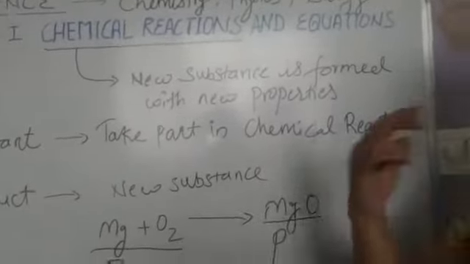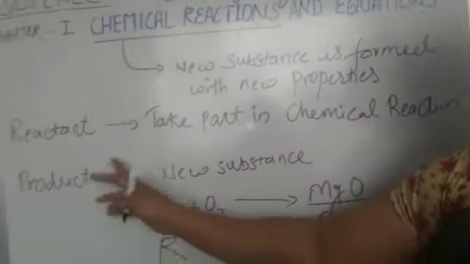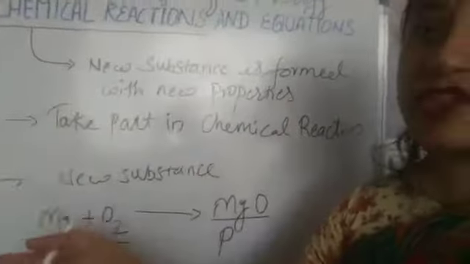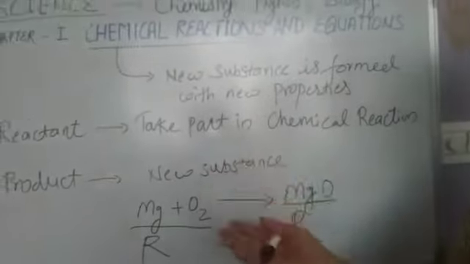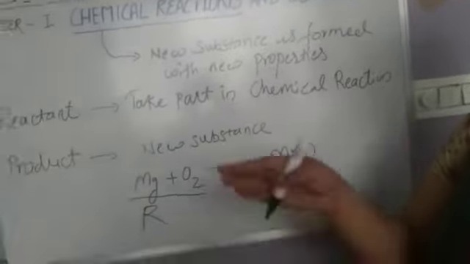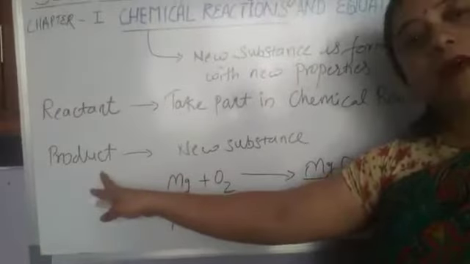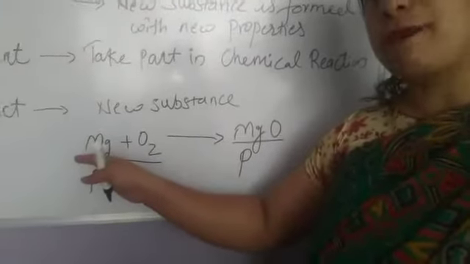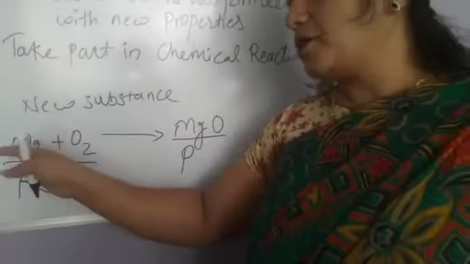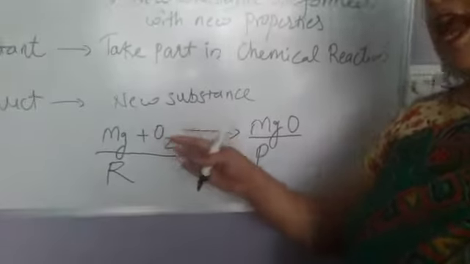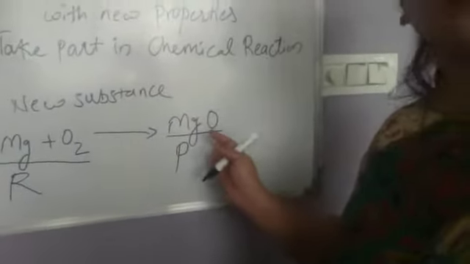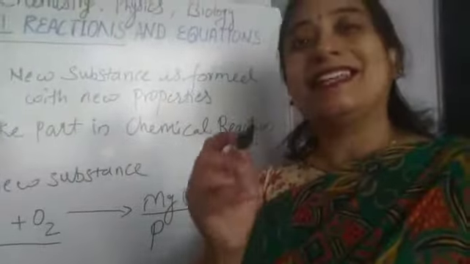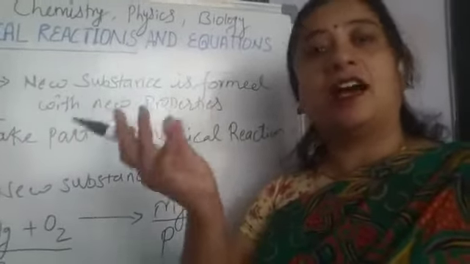Here we use two terms, reactant and product. Reactant means a compound or a substance which takes part in the reaction, and after the reaction the compound which is formed with the new properties is known as product. In this example, burning of magnesium, here Mg and O2 are the reactants and the compound MgO is the product. In our example of paper, see, the paper is a reactant and the ashes are the product.